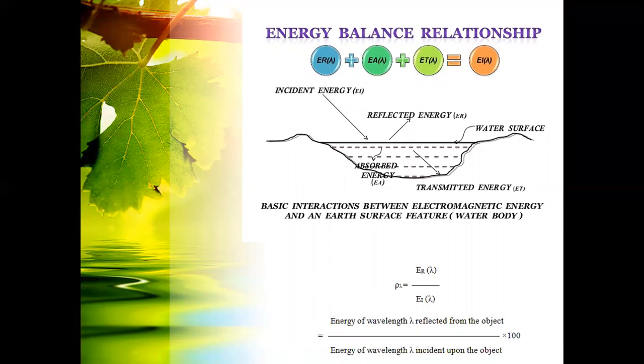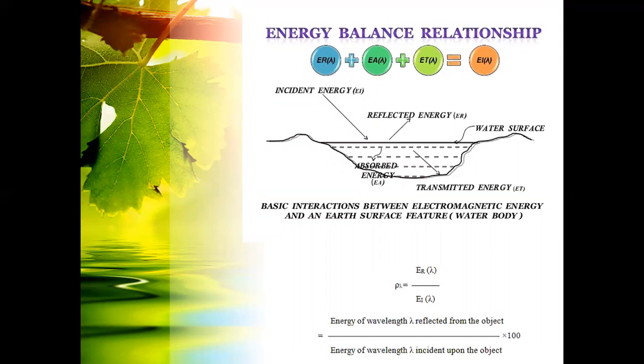The spectral reflectance, rho lambda, is equal to the energy of wavelength lambda reflected from the object divided by the energy of wavelength lambda incident upon the object, multiplied by 100. Rho lambda is expressed as a percentage. The spectral response of an object can be built from measured reflected energy at different wavelengths. The spectral response of a material at different wavelengths of EMR can be represented graphically.